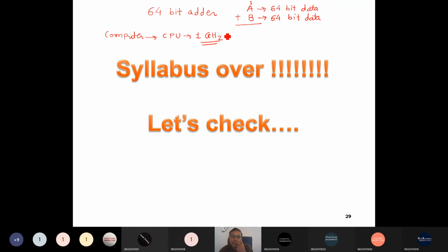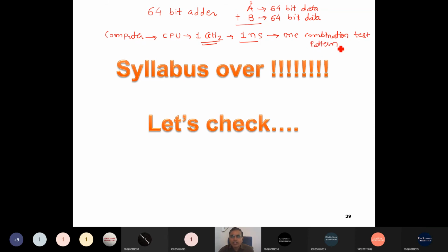A 1 gigahertz time period means 1 nanosecond. So in 1 nanosecond, it executes one combination. Let me assume it executes one combination of test pattern in 1 nanosecond.